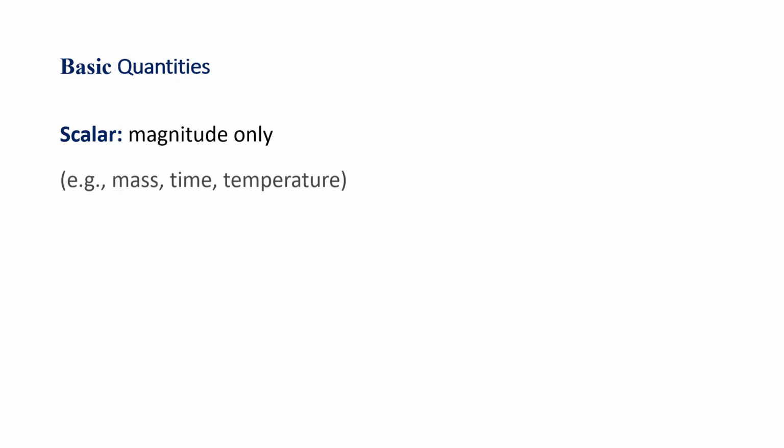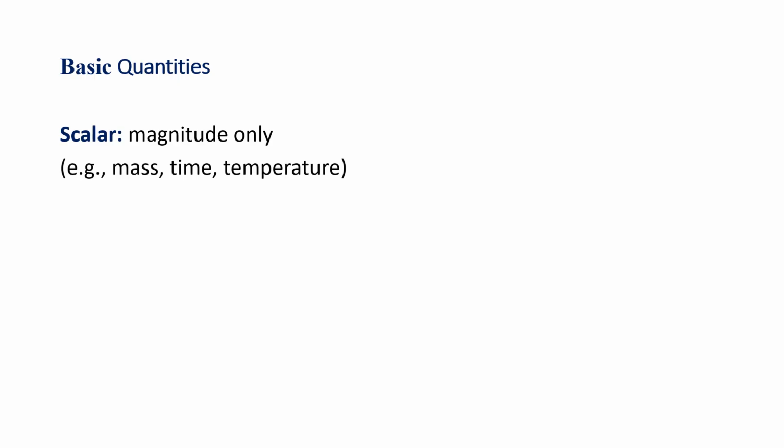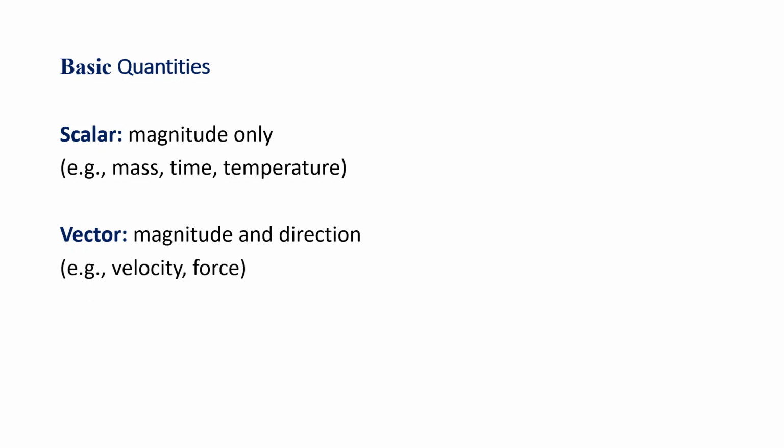Next, we are going to see about basic quantities. Basically, there are two quantities, scalar and vector quantities. A scalar quantity has magnitude only. Examples of scalar quantities are mass, time, and temperature. A vector quantity has magnitude and direction. Examples of vector quantities are velocity and force. So these are the basic quantities, scalar and vector quantities.